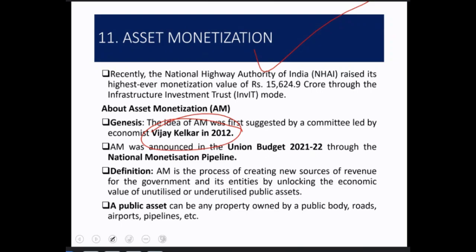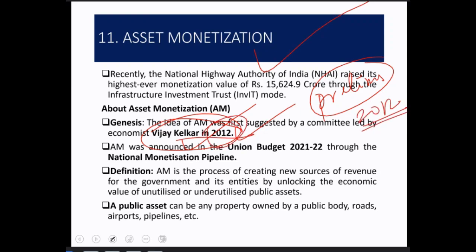If you study economics, you will surely hear the name Vijay Kelkar. We'll discuss this in static, so I'll not go deep into this. So asset monetization was first suggested by economist Vijay Kelkar. This is important from the prelims point of view. Directly write in your statement, the year is 2012. It was announced in Union Budget 2021 through the National Monetization Pipeline.